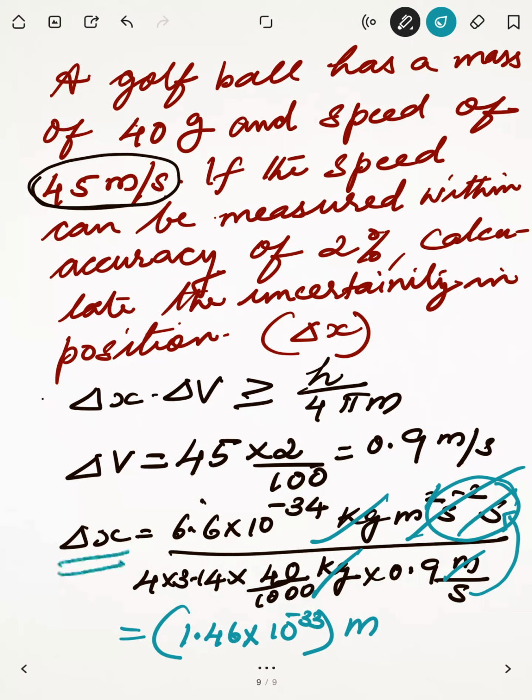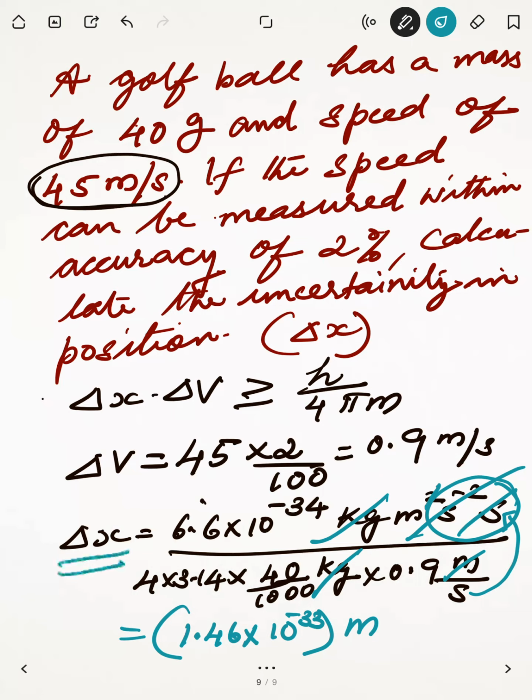So seeing these two aspects, what are the two aspects? Our two aspects are dual nature of matter. What is dual nature of matter? Matter can act as a wave as well as a particle.